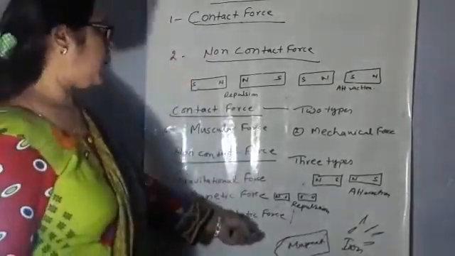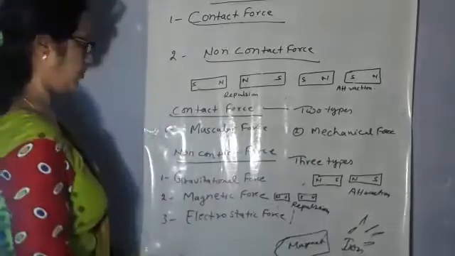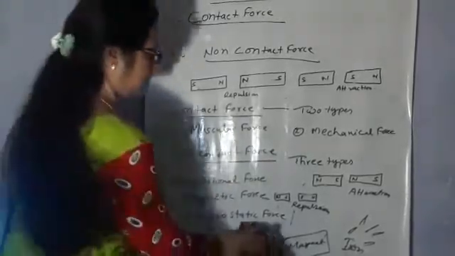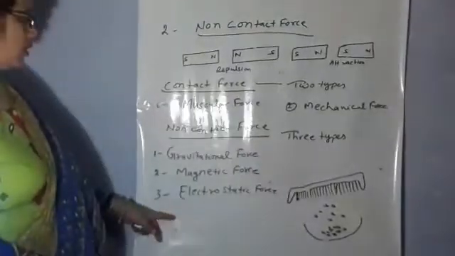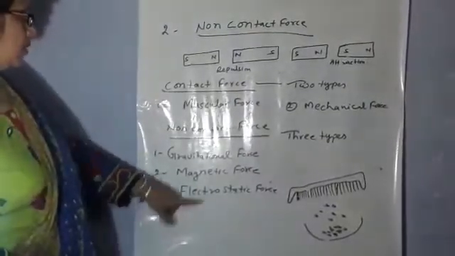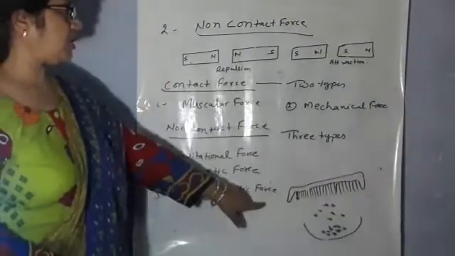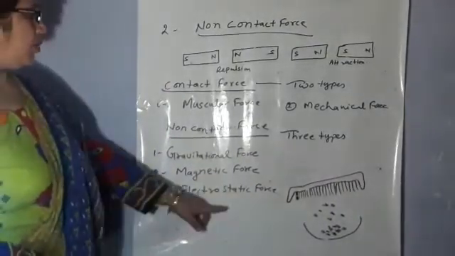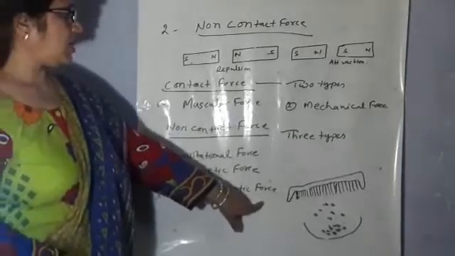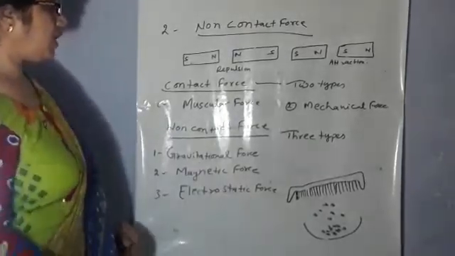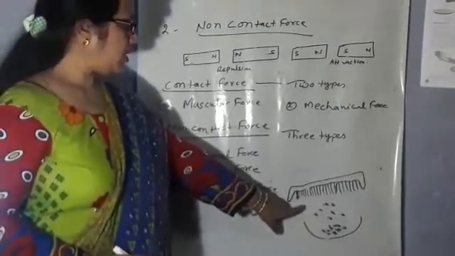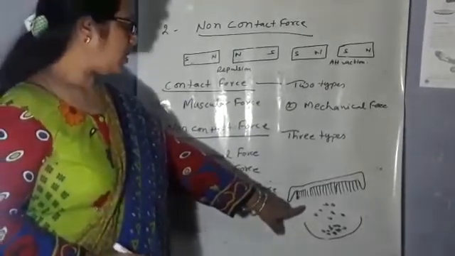Now electrostatic force. The third non-contact force is electrostatic force. The force exerted by an electrified body is called electrostatic force. For example, when we rub a plastic comb in our hair, what happens?